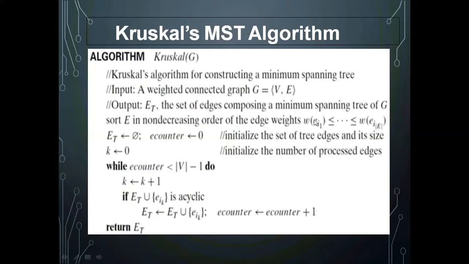When you select the edges with minimum weight and add them, this is a union operation. So when you add the new edge to the already existing edges in the minimum spanning tree, if it is not making a cycle, you add it and increase the counter value by 1. This is the algorithm.